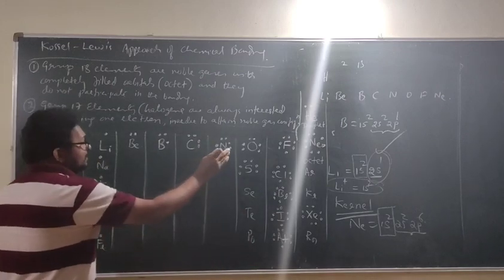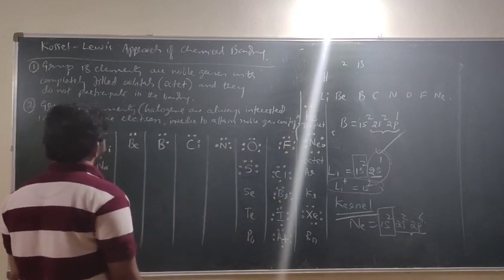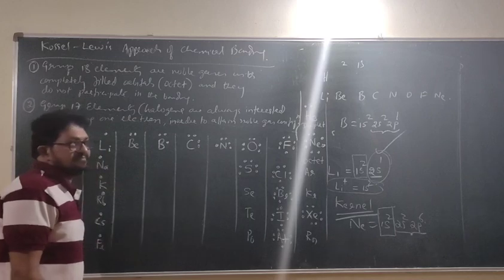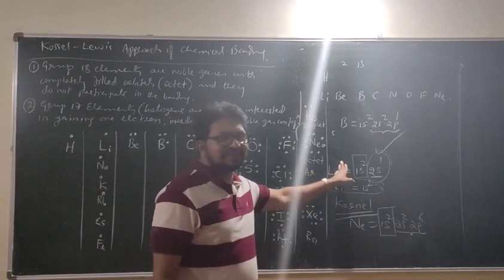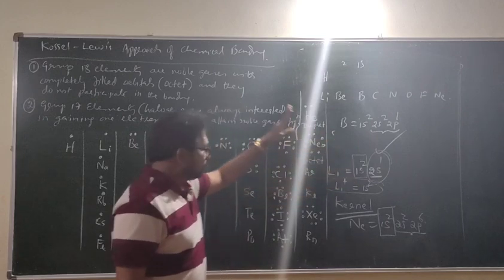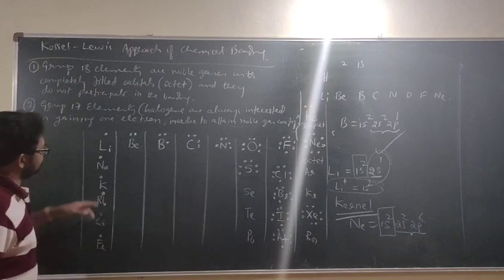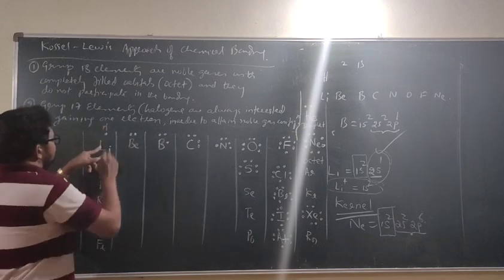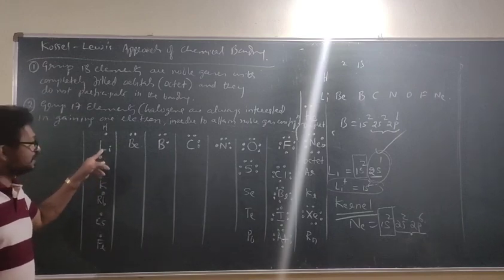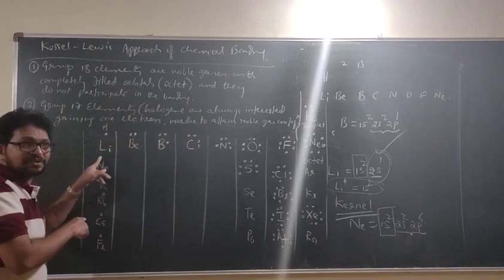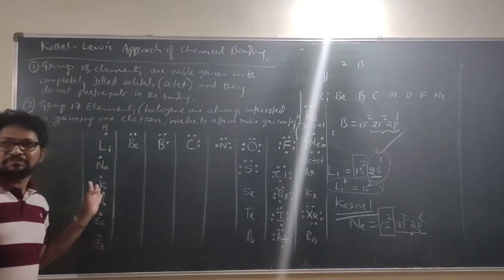Next, the elements after the noble gases. What are the elements after the noble gases? You can see nothing is there. Not like that. After this, where have you gone? First group. No, don't write here. First group. Hydrogen is here. So the elements after the noble gases means first group. After 18, where do you come? You will come to first group.